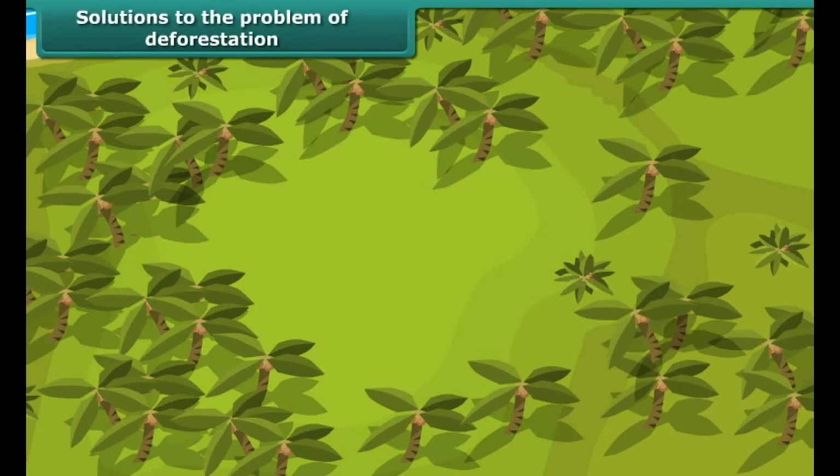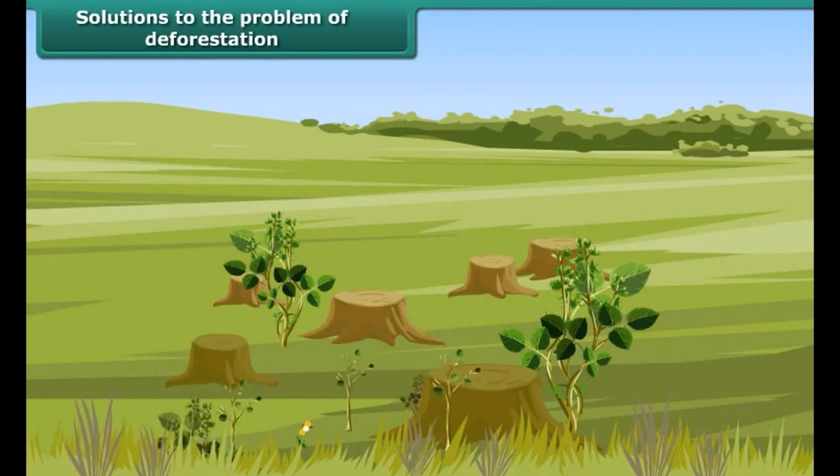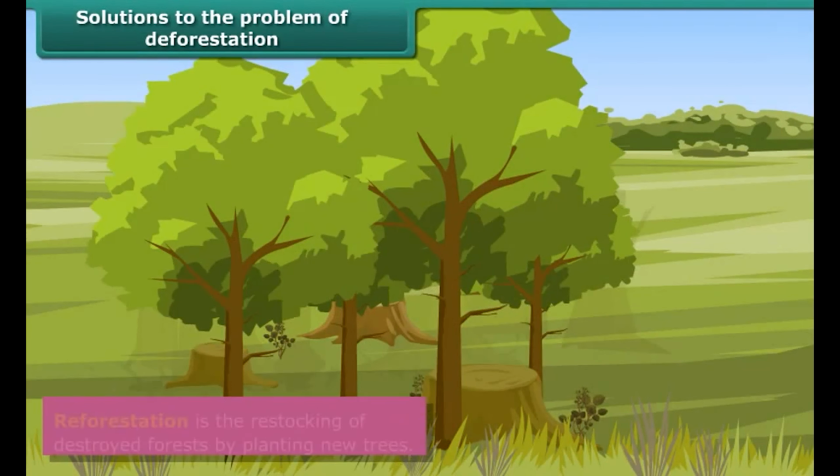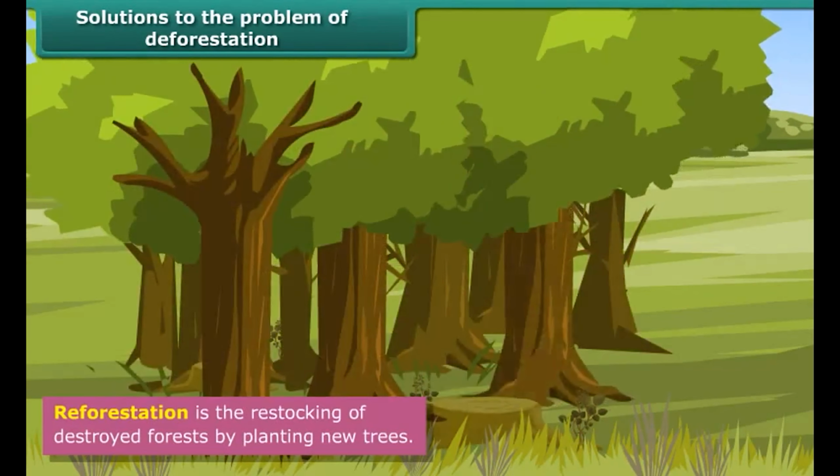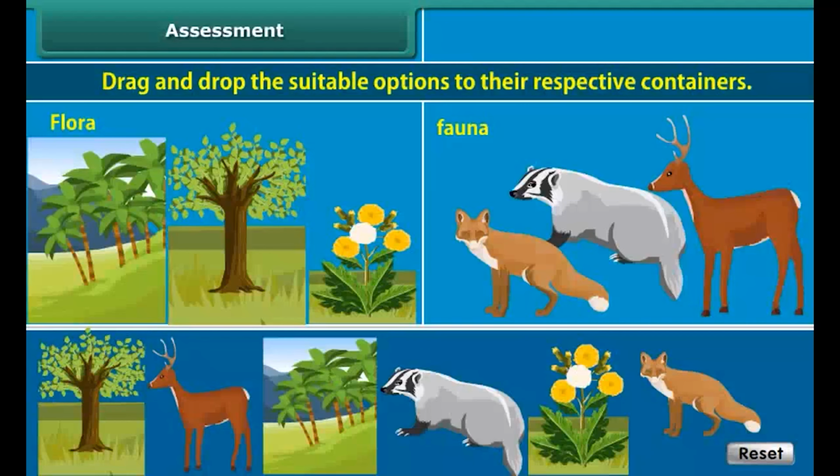Yes, it is reforestation. Reforestation is restocking of the destroyed forests by planting new trees. Students, here is an interactivity for you. Drag and drop the suitable options to their respective containers.